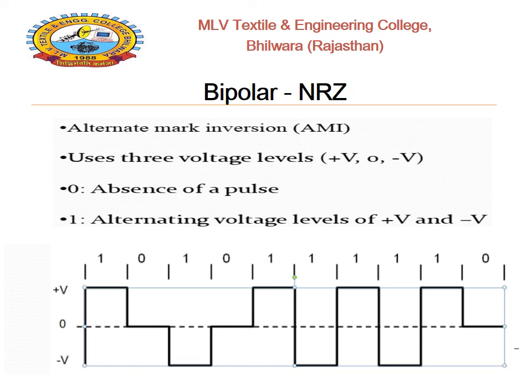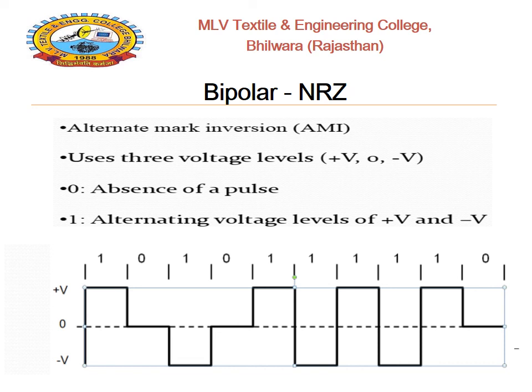Okay, so let us discuss and see this in the waveform. The given bit sequence is 1 0 1 0 1 1 1 1 1 and 0. The first bit is 1, which is related to plus V. 0 represents the ground level, and the next successive 1s are represented by pulses with alternate polarity.